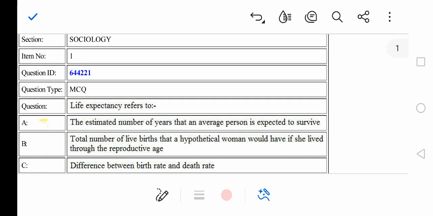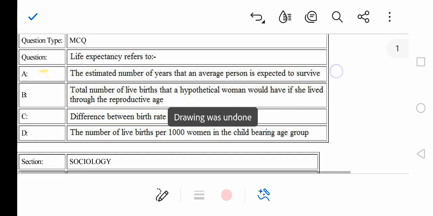Hello friends, today we will be attempting sociology questions. So basically this PDF has 50 questions and they are PYQs of CUET-UG. So let's begin without any delay, right? So let's begin with our first question.